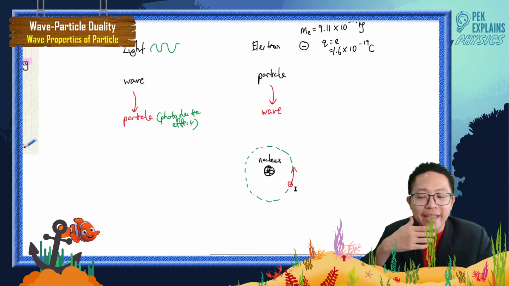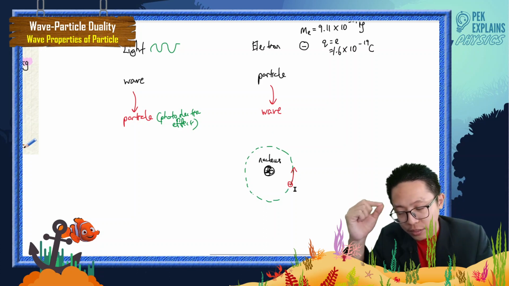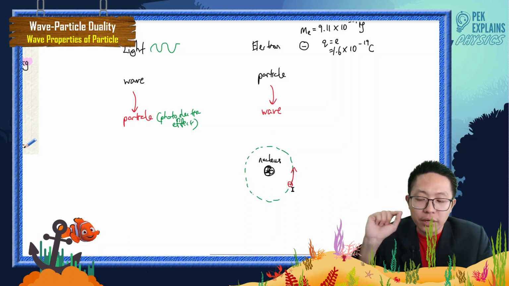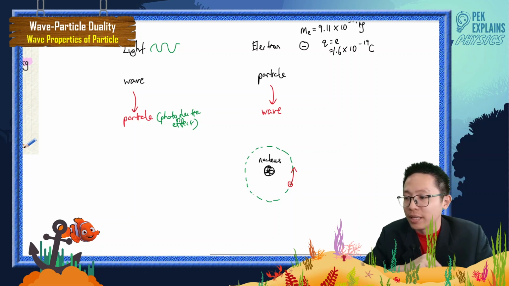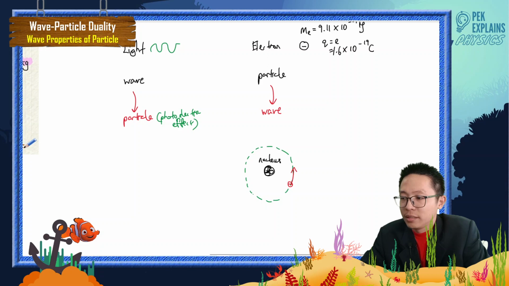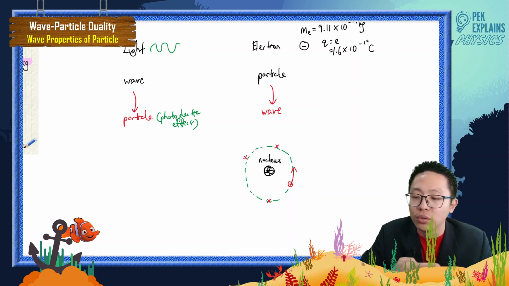So we don't exactly know the position of this electron. We cannot specifically know where the electron is. If we think that the electron is a particle, that means we can know the position of the electron at any time. Maybe the electron is at this coordinate, maybe over here, maybe over here. But we can never know where the electron actually is.